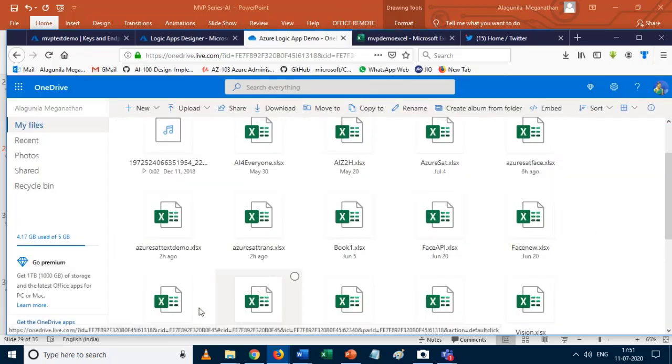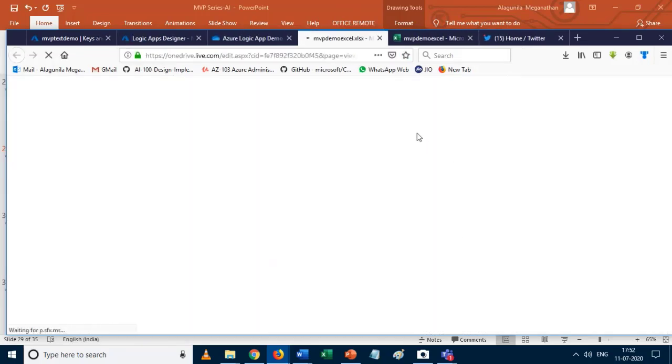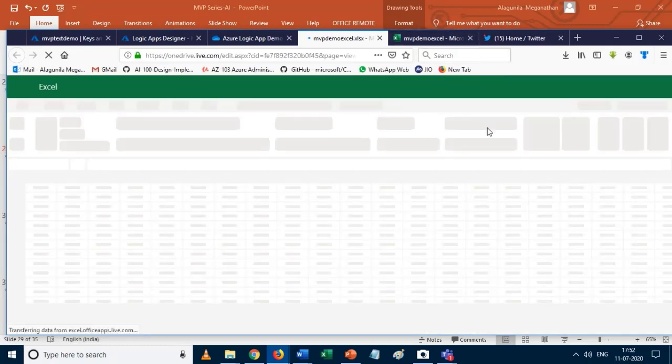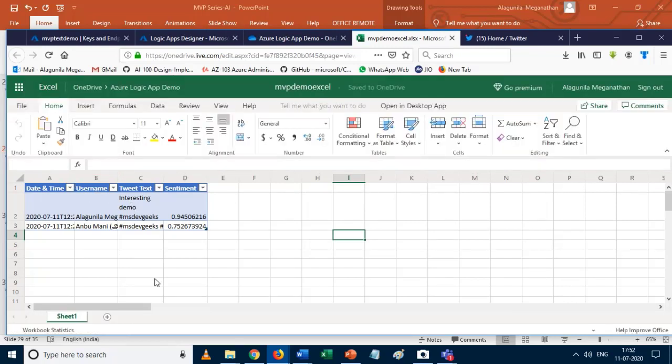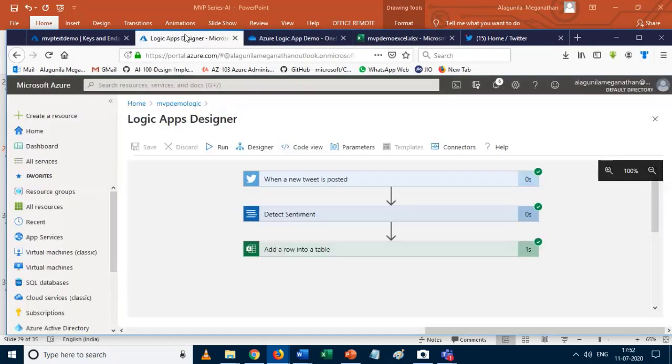So I just open my Twitter post. Yes. And also tweeted. Okay, so that's an interesting one, right? So we can get such data into the Excel file. We can also use a parallel connection. Here I am using a single API, right? We can also add a parallel one.